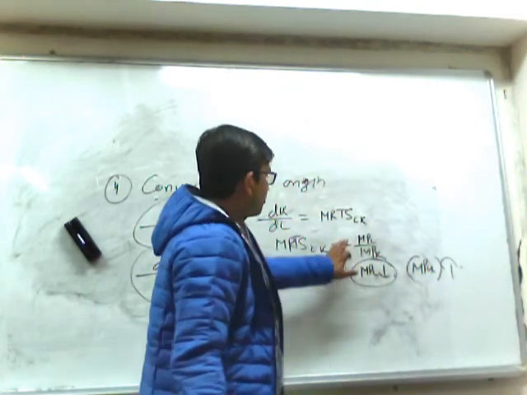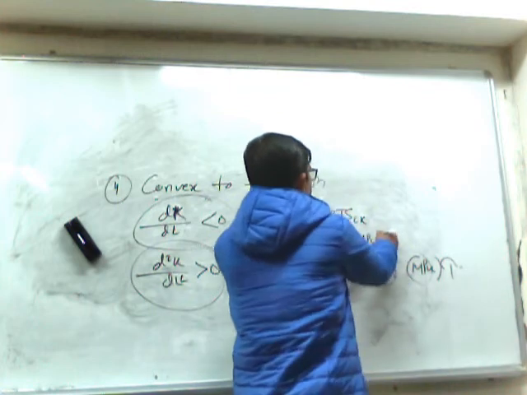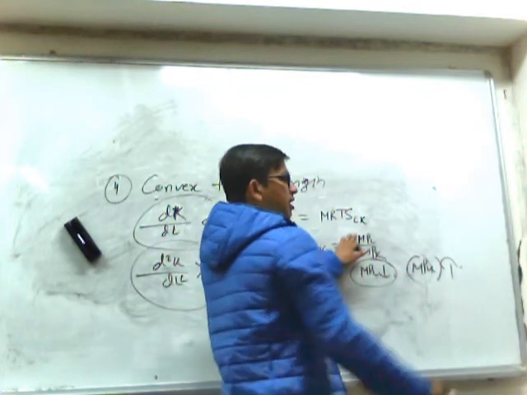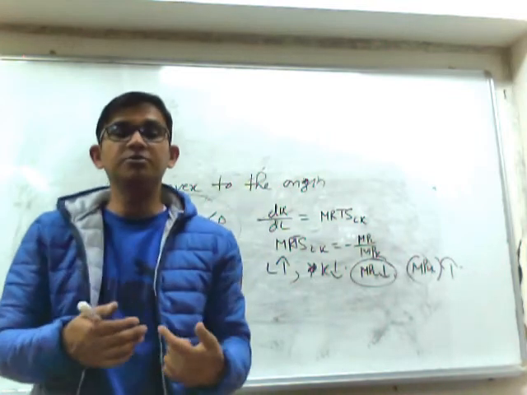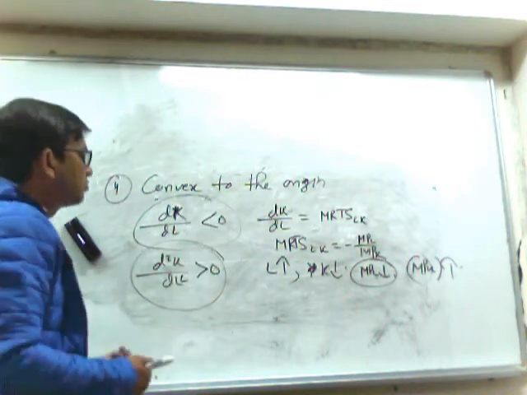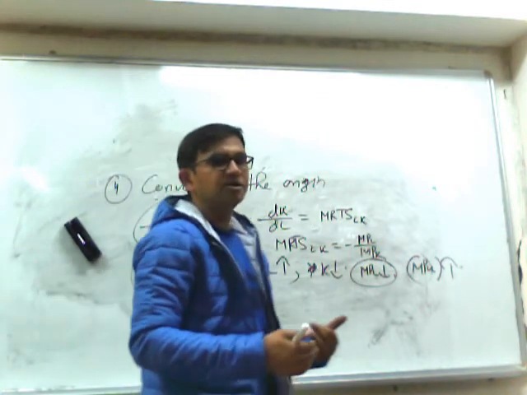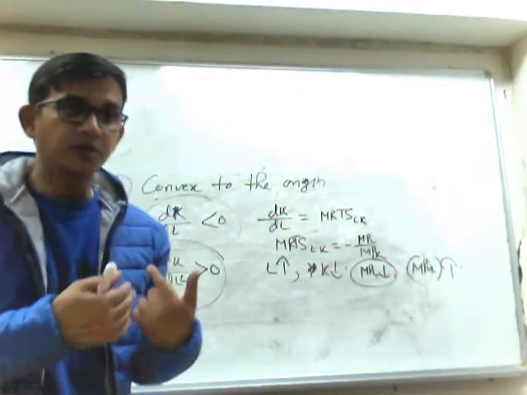Forget about the symbol, now take the value. If the numerator declines and the denominator rises, definitely the slope declines. That means the isoquant, as we move from left to right, will gradually become flatter. That is the shape of convex to the origin.